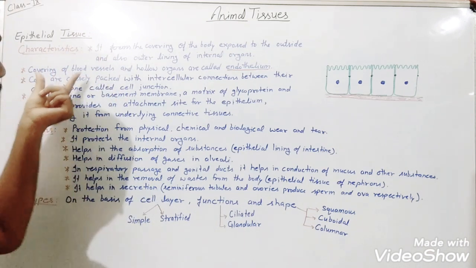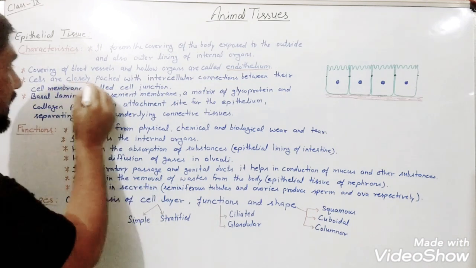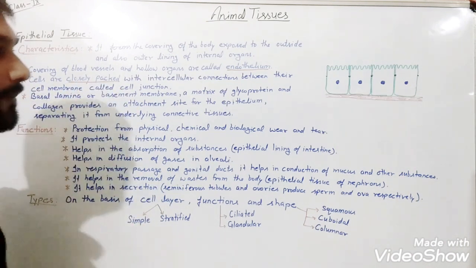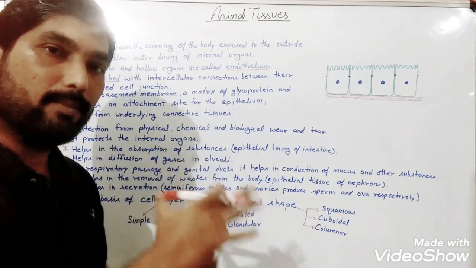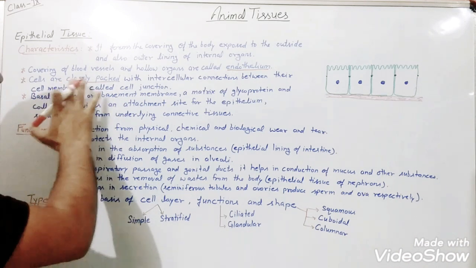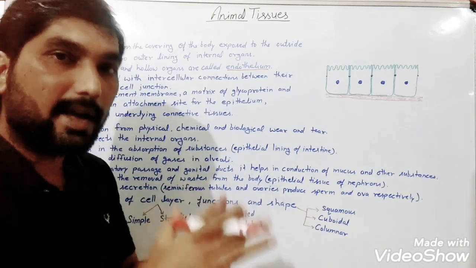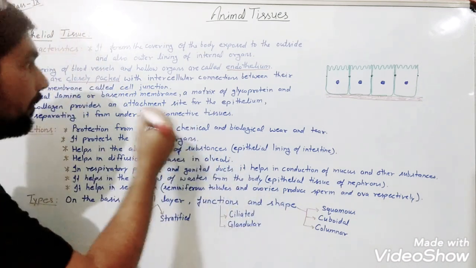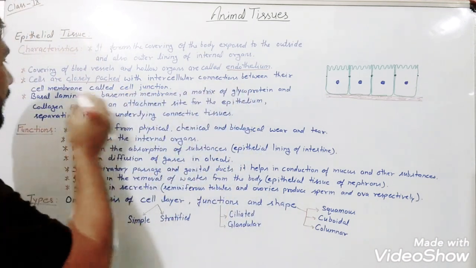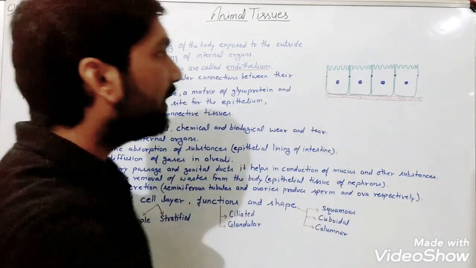Now when we see the structure of these epithelial tissues, since they are tissues, they will be made up of cells, and all the cells will be closely packed. This is again a specific feature, because it provides protection to the body cells. The cells will be arranged closely packed to each other, and there will be no intercellular spaces, but there are intercellular connections between their cell membranes, that is known as cell junction.